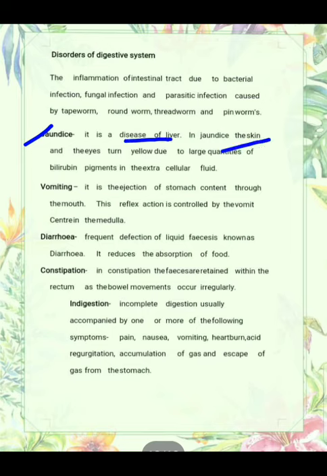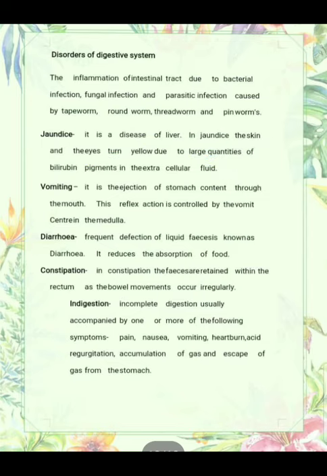In jaundice, the skin and the eyes turn yellow due to a large quantity of bilirubin pigments in the extracellular fluid. As you know, bile secretes the pigments bilirubin and biliverdin. So due to the large quantity of bilirubin, jaundice occurs, and due to this the eyes turn yellow. This disease is also known as pilia.